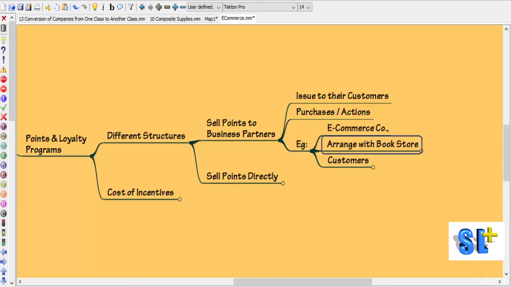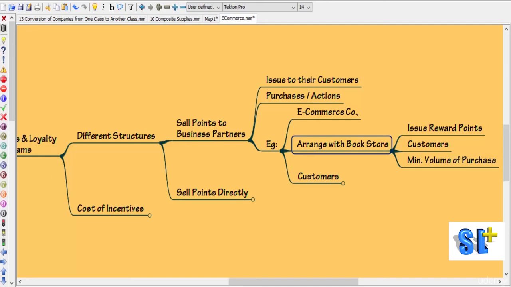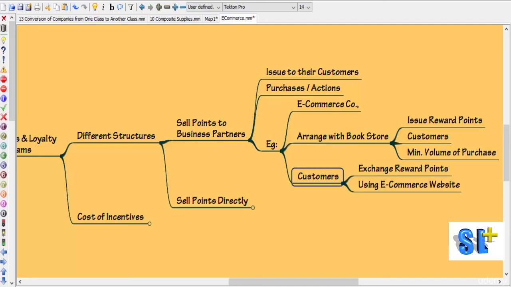Say for example, e-commerce companies are having an arrangement with a bookstore so that the bookstore will issue reward points to the customer who makes minimum volume of purchases. Here the customers will get reward points and they will exchange the reward points for using the e-commerce website. So this is the case where the reward points are sold by the e-commerce company to the business partner.